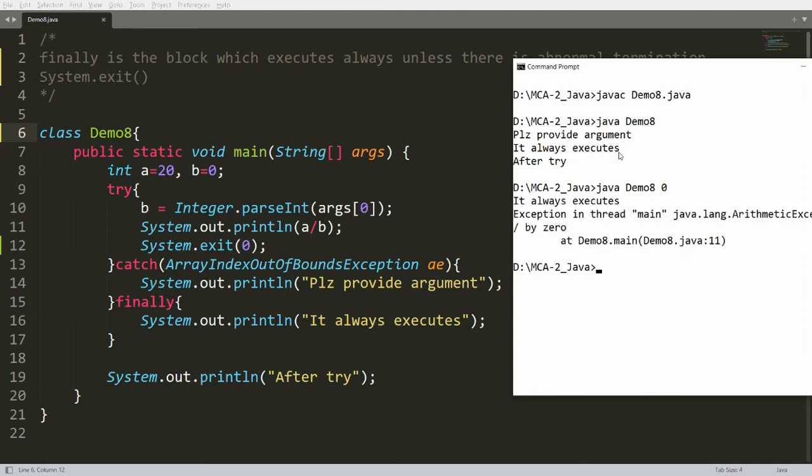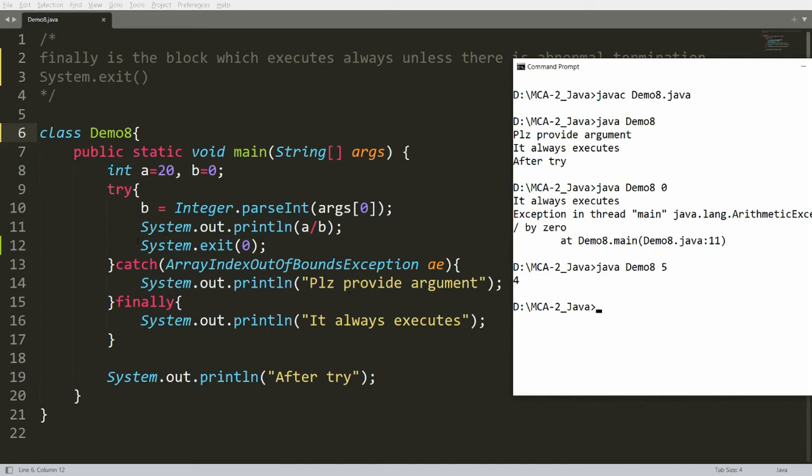If an exception occurs and you catch it, or if you don't catch it, your finally block will execute. Yes, that is correct. But suppose you are providing perfect input, that is 5, then what happens? The user is providing the argument, yes, 20 divided by 5 is 4. Now here it will call System.exit(0). And students, what happens? See carefully.